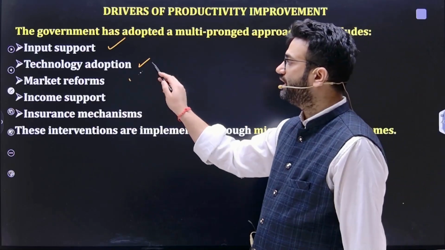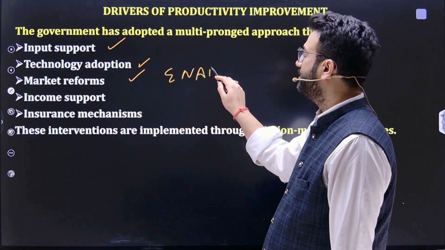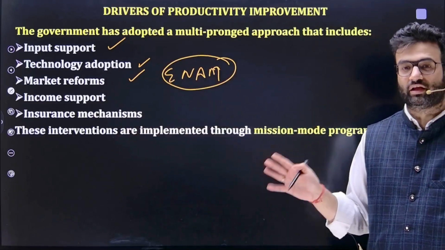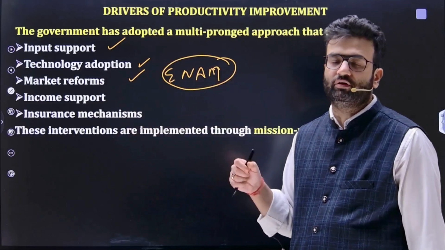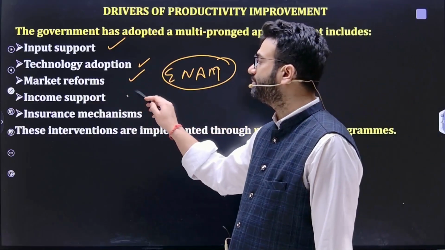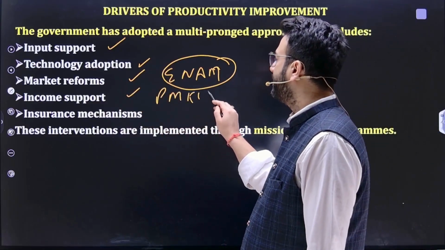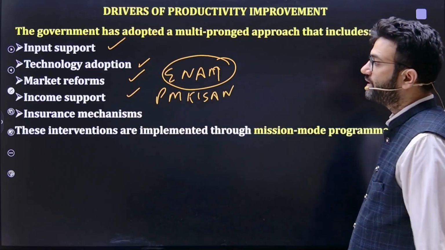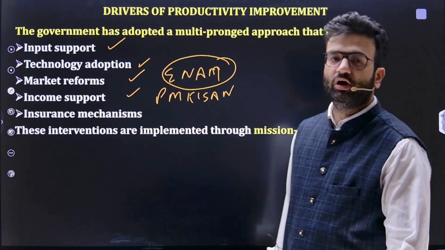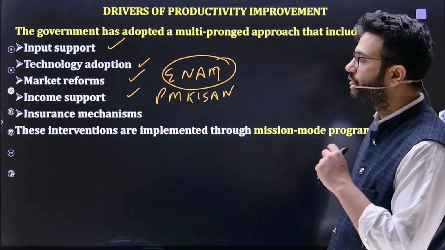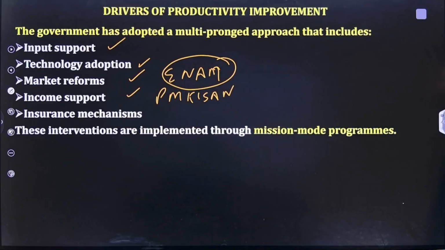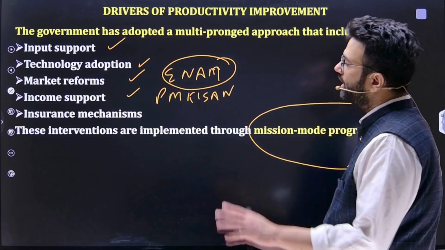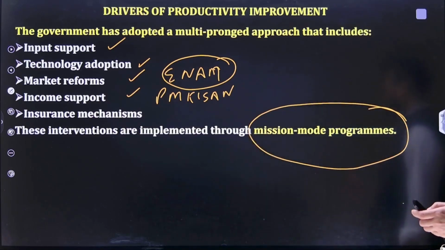Then market reforms: the eNAM platform, very important, that links the whole of India with one nation, one agriculture market. This is the market reform regarding agriculture. Income support: PM Kisan helps a lot, providing 6,000 rupees in three installments through direct benefit transfer. Then the insurance mechanism, Pradhan Mantri Fasal Bima Yojana. All these things will promote productivity improvement. These interventions are implemented through mission mode programs. The different kinds of missions implemented will help in overall production improvement.